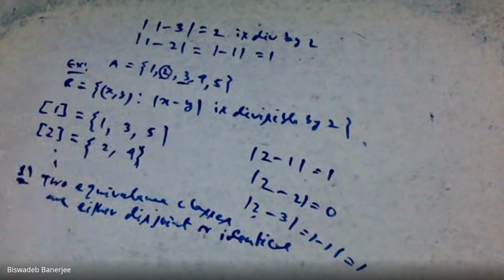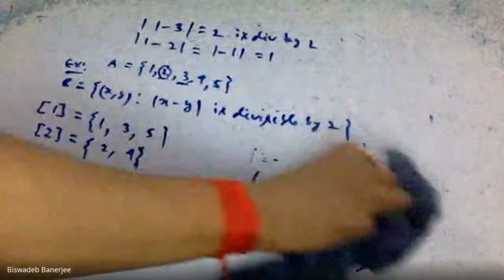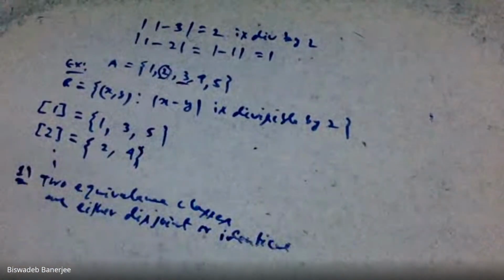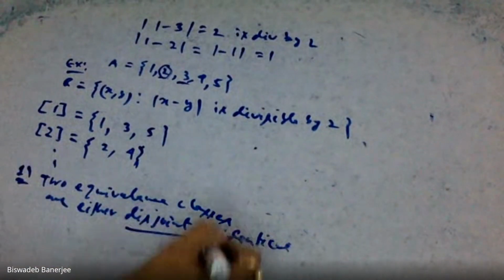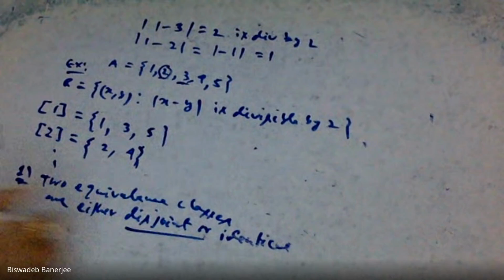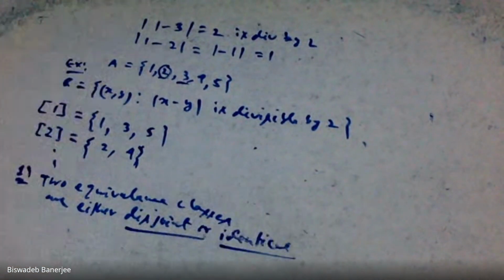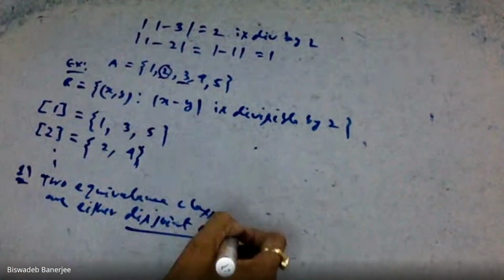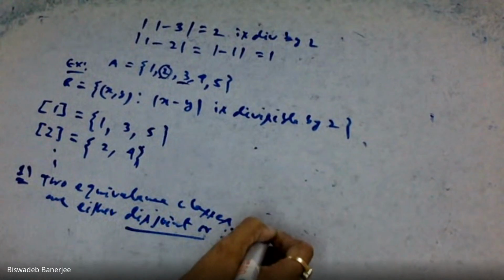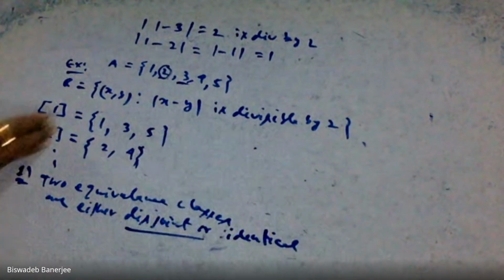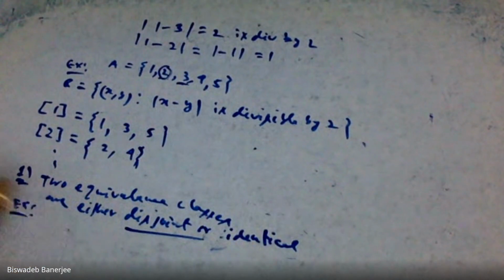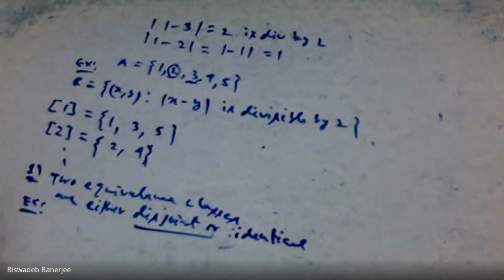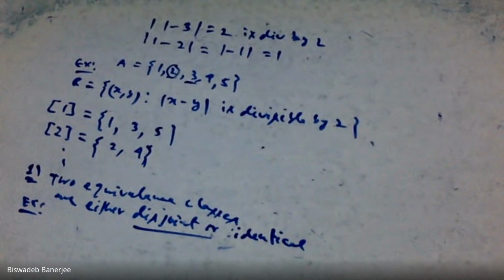Why? Take this example. Two equivalence classes are either disjoint, meaning they have no common value, or identical. Identical means they are equal. So you can verify this from the previous example, but there is a proof of this result. I shall give you the proof in my next class.